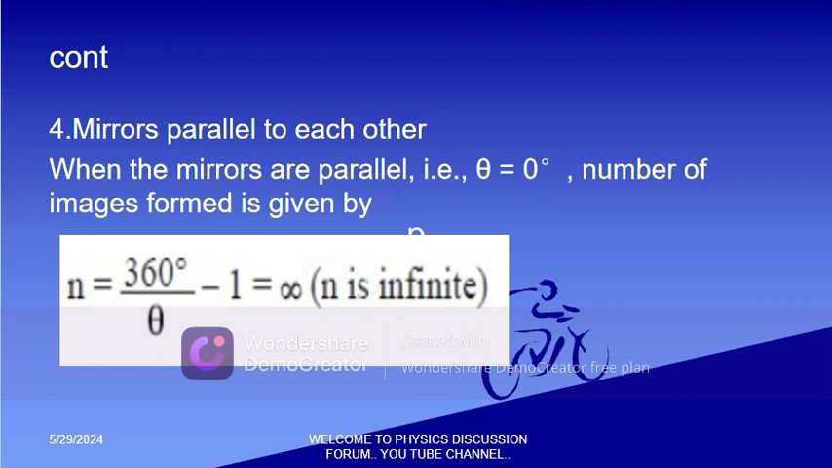What about mirrors that are parallel to each other? Meaning the angle between them is 0 degrees. So take any number, divide by 0. So what do you get? You get a math error. So meaning you get a larger number. So when two mirrors are parallel to each other, the number of images are so many that you cannot count. So it is infinite. The symbol for infinity is that.